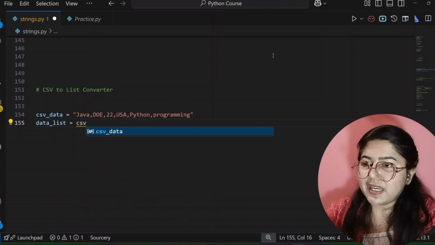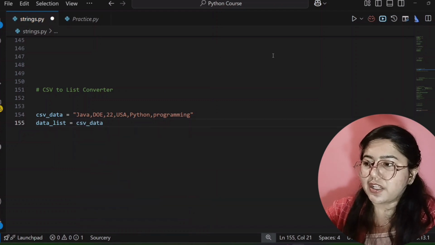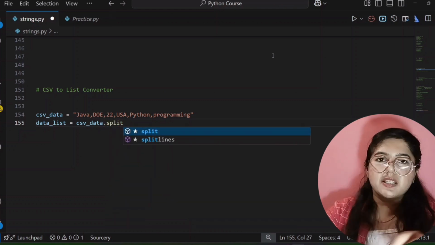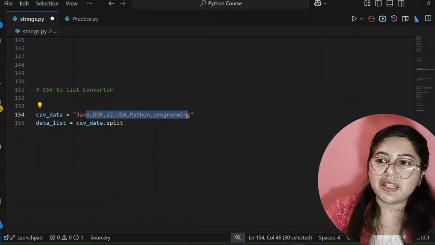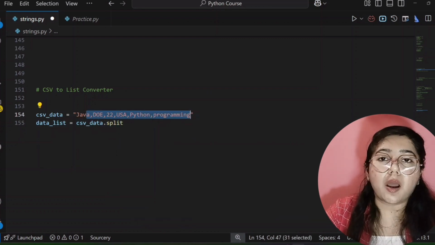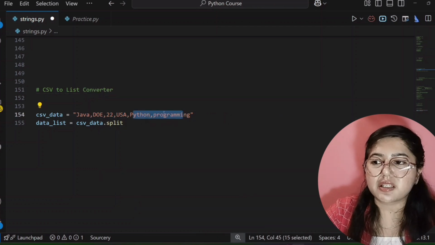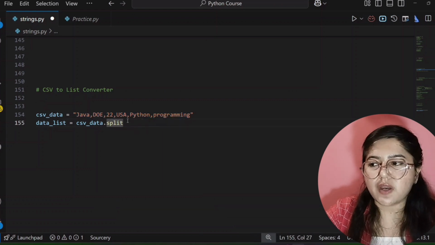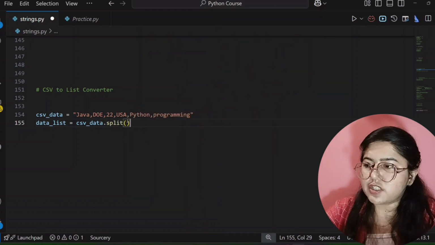And here we will write csv_data, the variable name where our data is stored, and then .split. Why split? See here, our data is stored, and the words are joined with the help of commas. But if you want to convert it into a string, first you have to separate this. Each and every word you have to separate, then you will convert it into a list. That's why I have written split here.